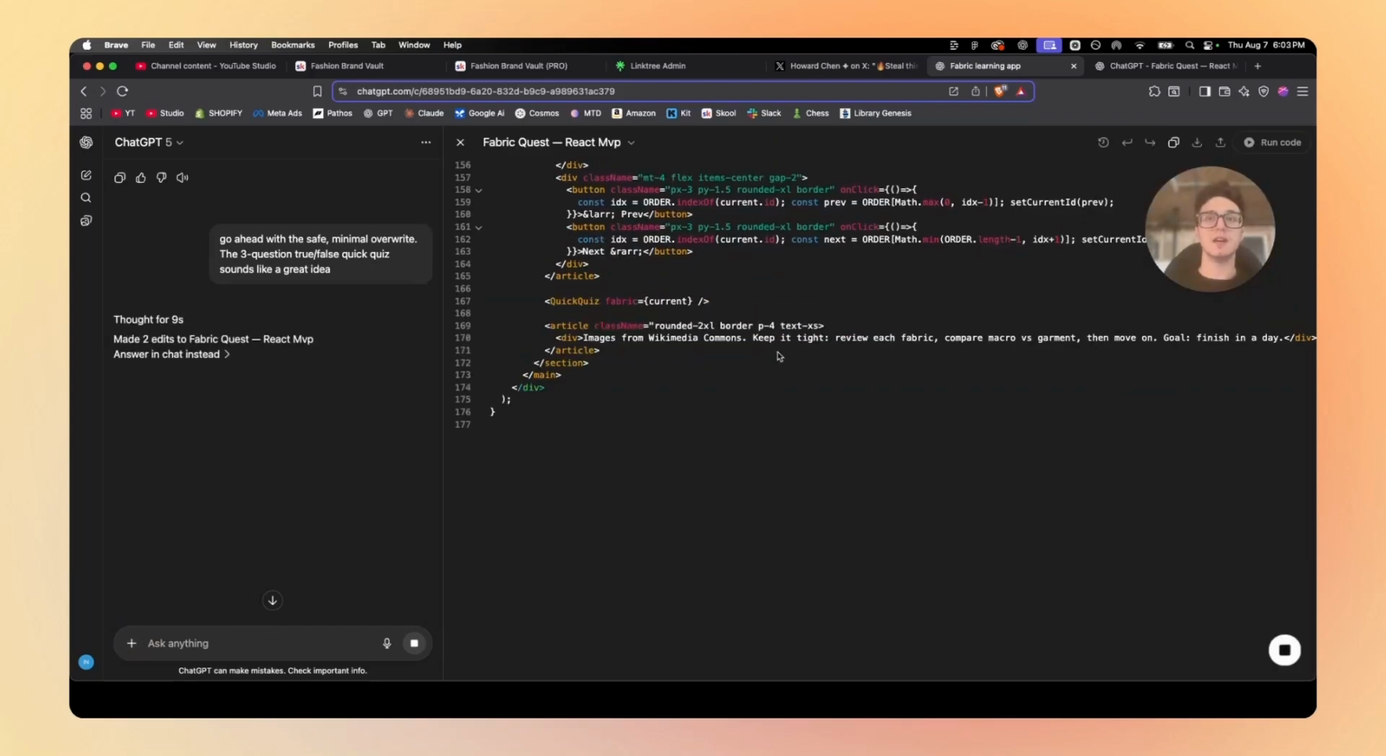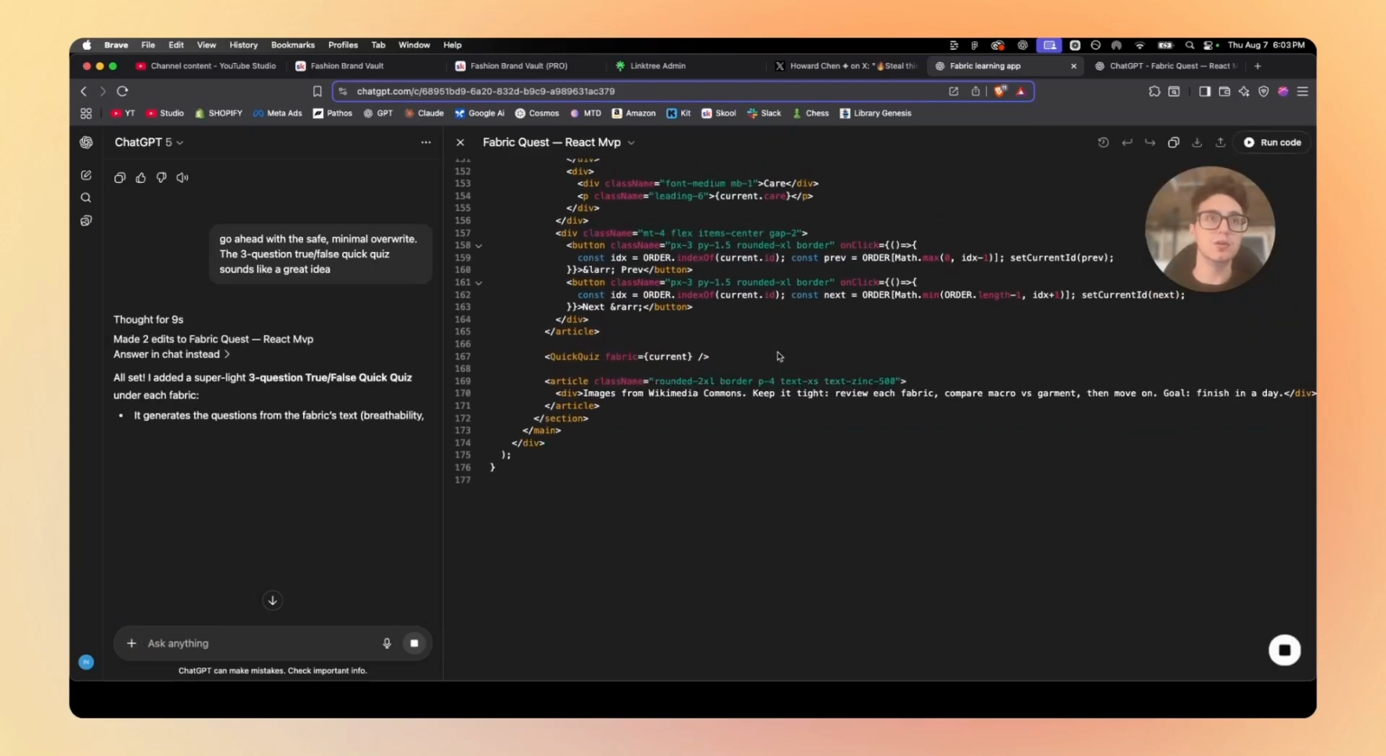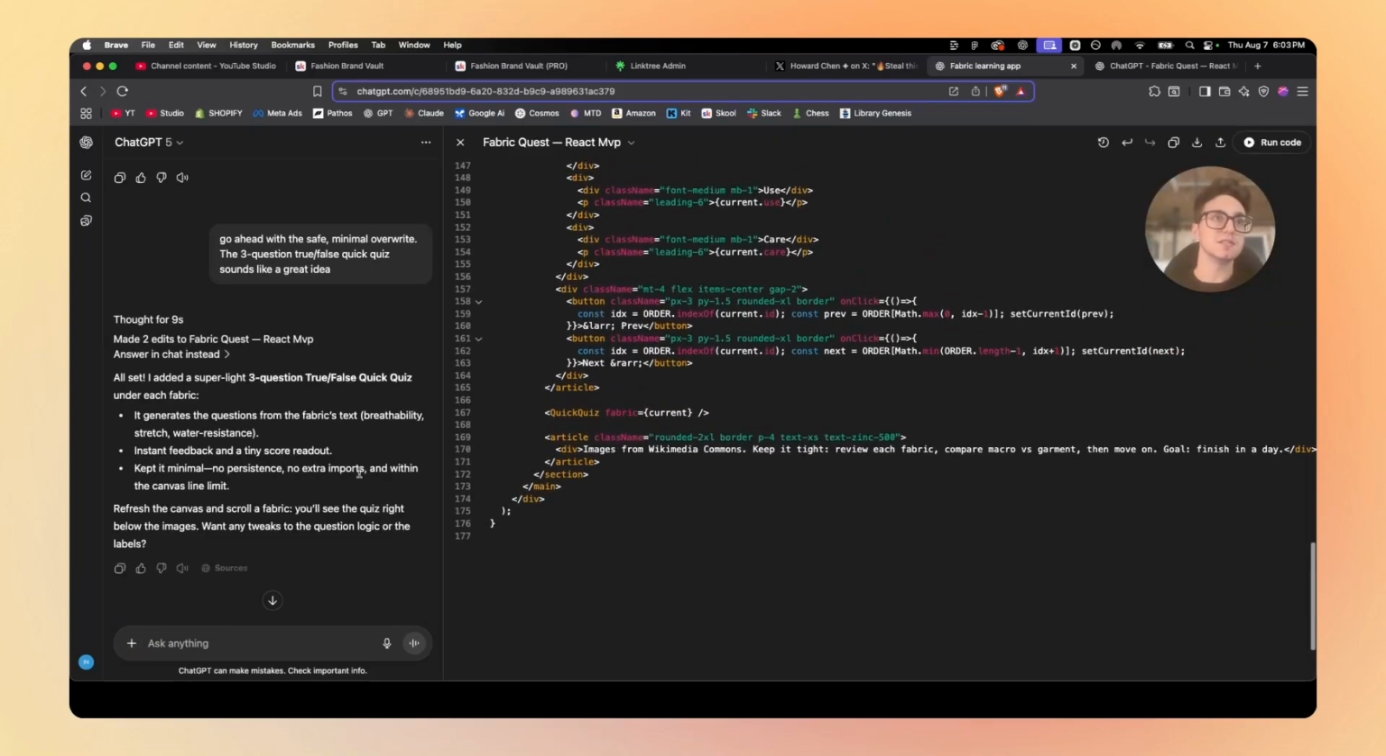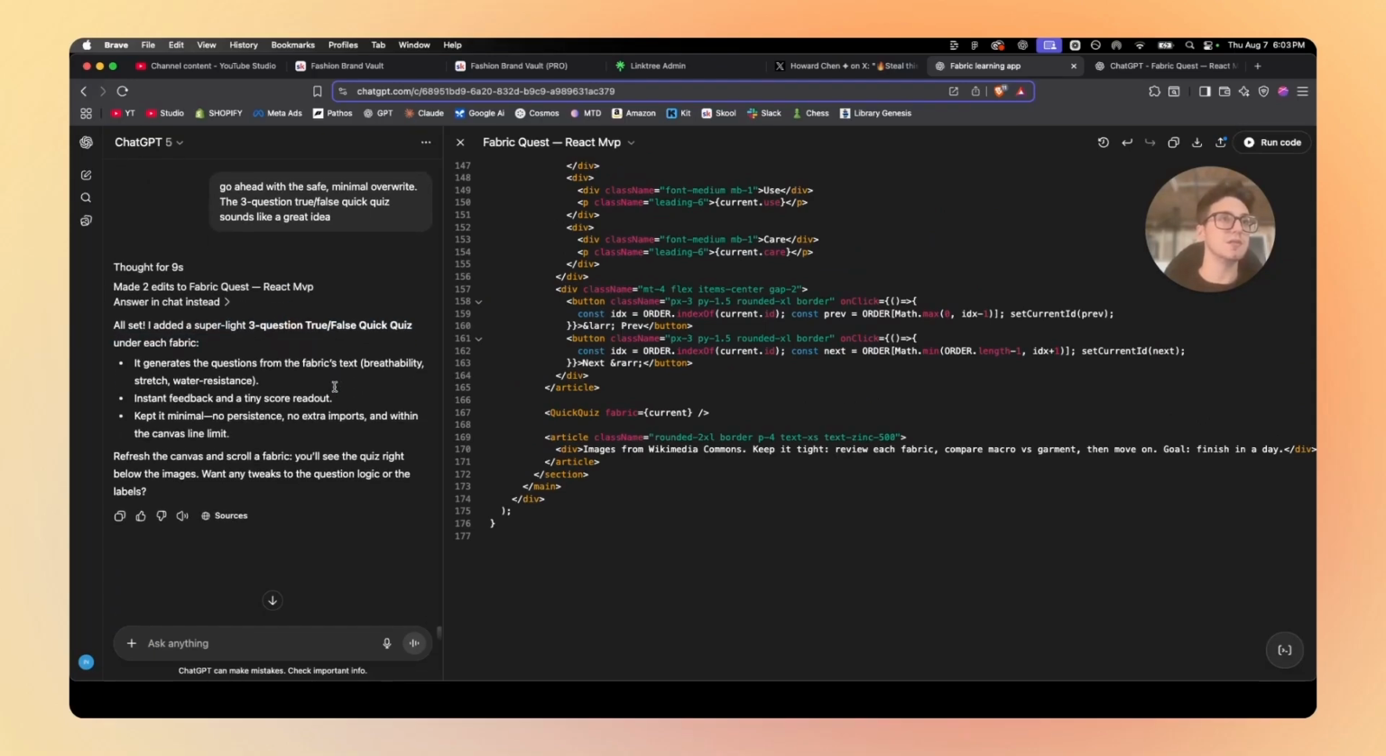Now the chat is editing the raw code. So that's done. All set. I added a super light 3-question true/false quick quiz under each fabric. It generates the questions from the fabric's text, breathability, stretch, water resistance, instant feedback, and a tiny score readout. Kept it minimal, no persistence, no extra imports, and within the canvas line limit.